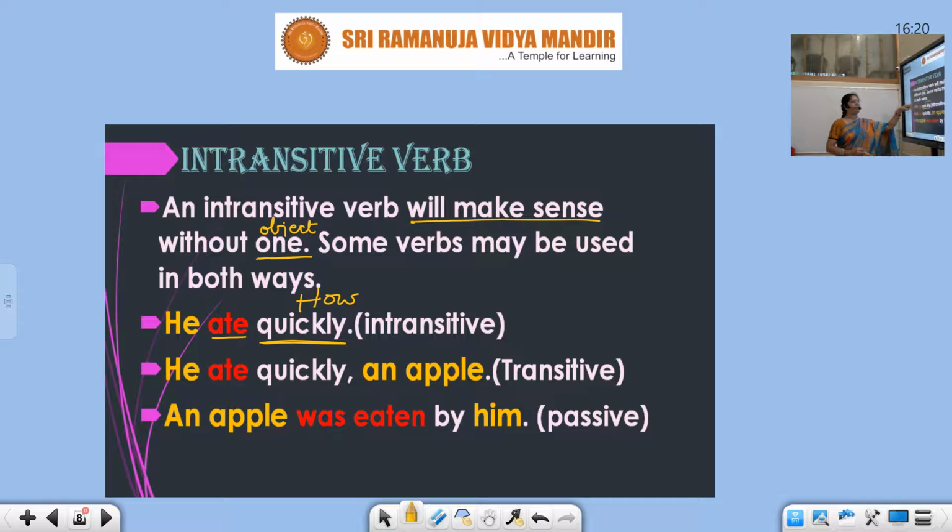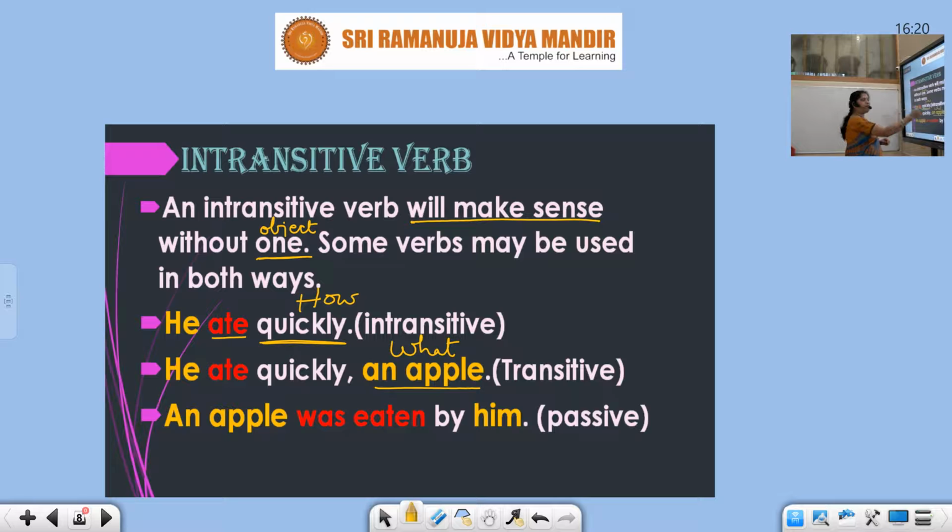Ate is an intransitive verb because without an object, the sentence is meaningful. He ate is sufficiently understood. He ate quickly is well understood. Now the next sentence, look into the example. He ate quickly. What? An apple. So this is transitive because it has an object. He ate quickly what? An apple.